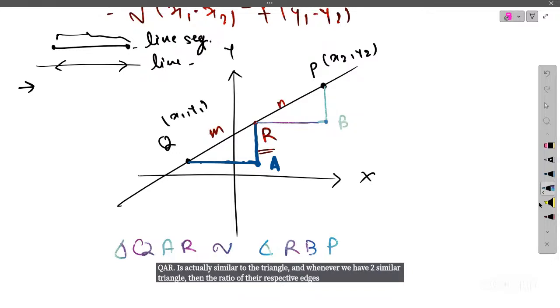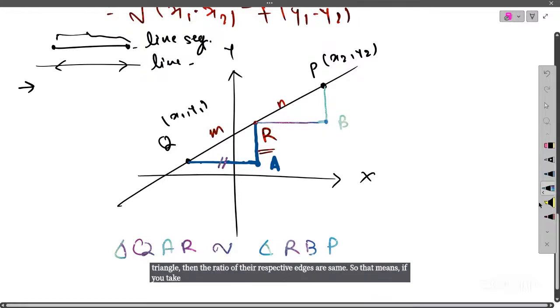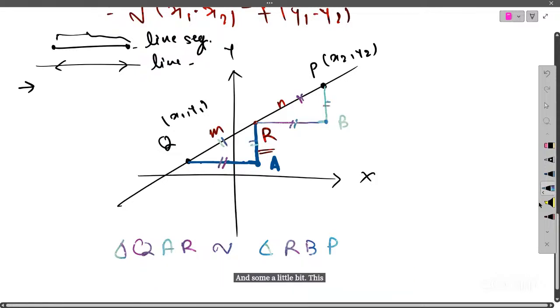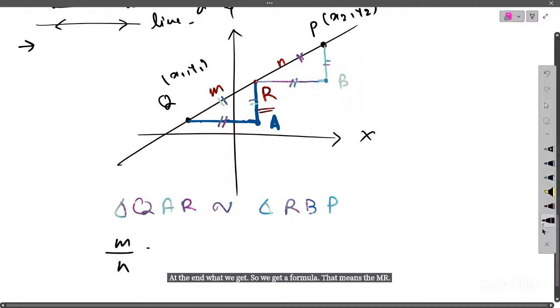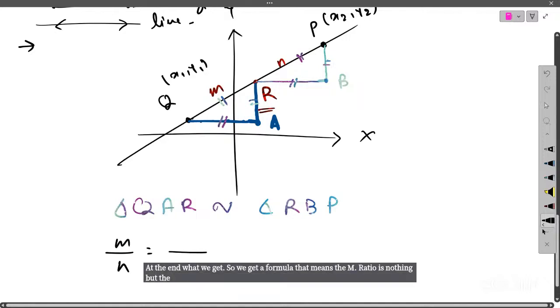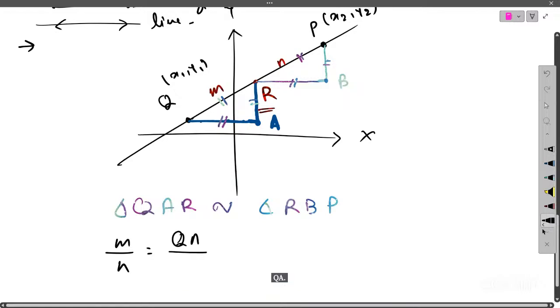So that means if you take the ratio of this edge with this edge, that will be the same as the ratio of this edge with this edge, and similarly with this edge. So at the end, what do we get? We get a formula. That means the ratio M to N is nothing but the same. I mean, the ratio of this length with this length is the same as the ratio of this QA. So that means the ratio with QA.